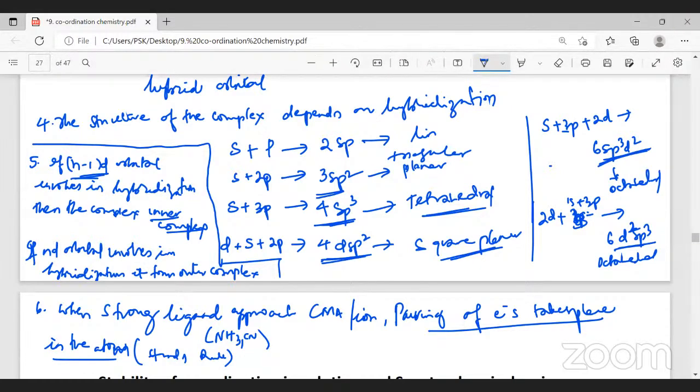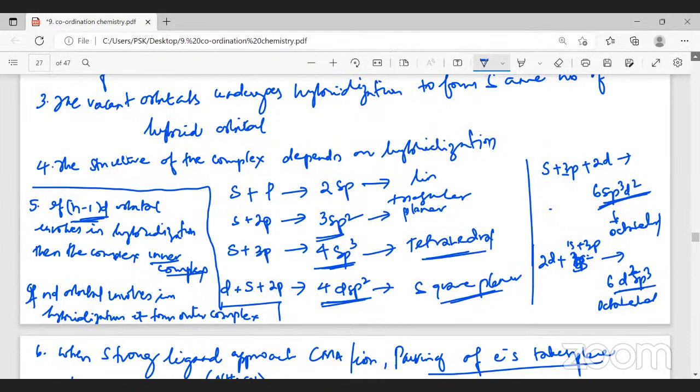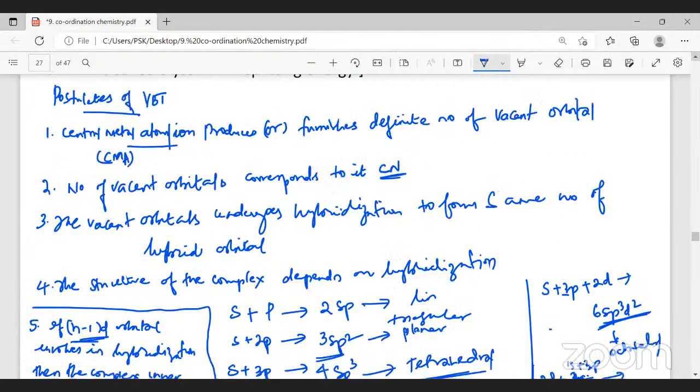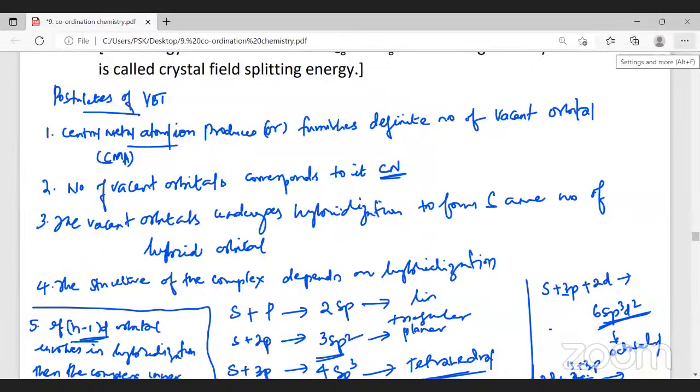The first point is, we are going to learn the structures quickly now. The central metal atom or ion furnishes a definite number of vacant orbitals. How many vacant orbitals it produces depends on the coordination number. The third point is that these vacant orbitals undergo hybridization to form the same number of hybrid orbitals.